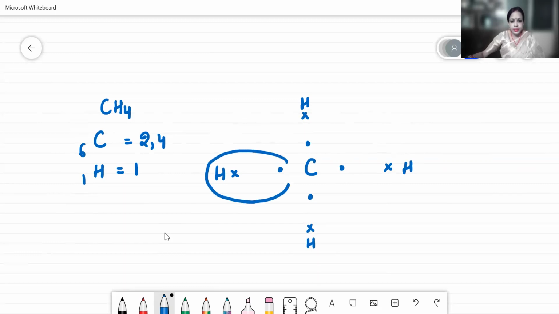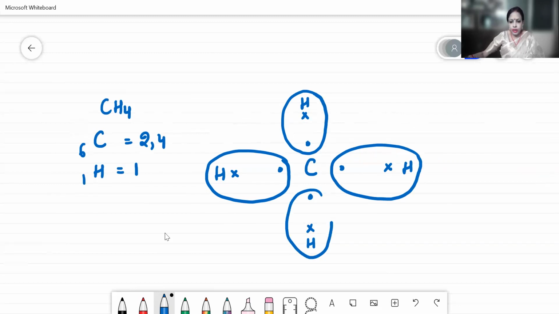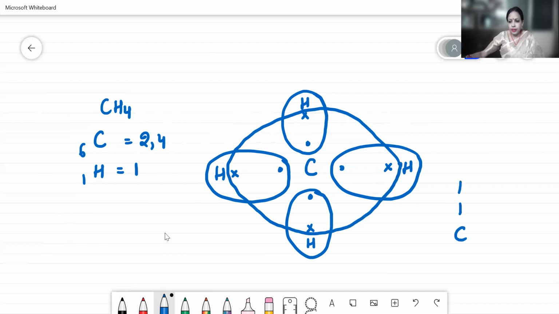So this completes the sharing of the first hydrogen atom, the second hydrogen atom, the third hydrogen atom, and the fourth hydrogen atom. And this is the sharing which is taking place for your carbon atom. So when we draw the line diagram, it will be somewhat like this.